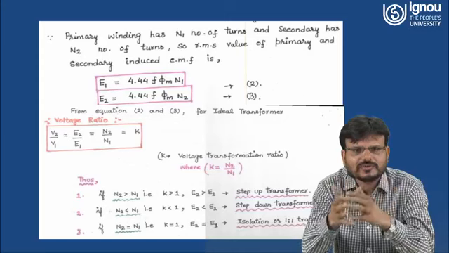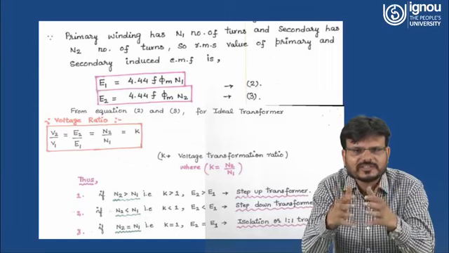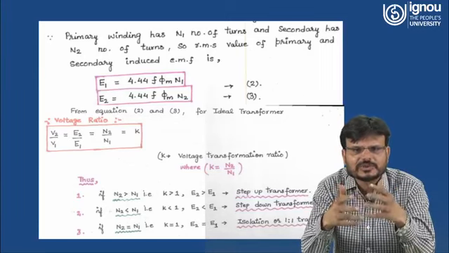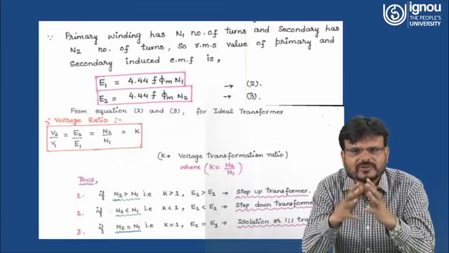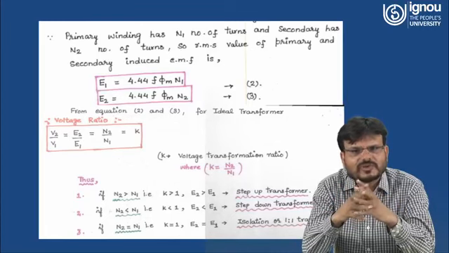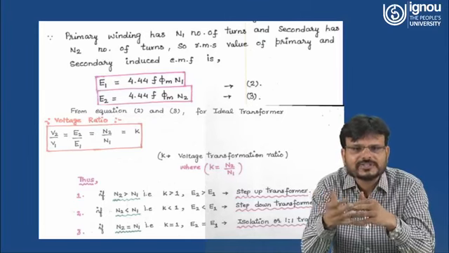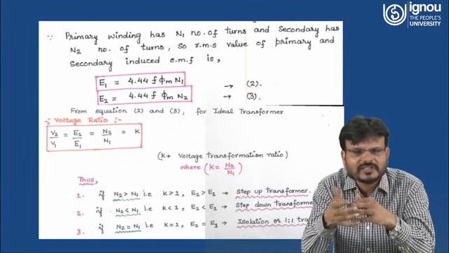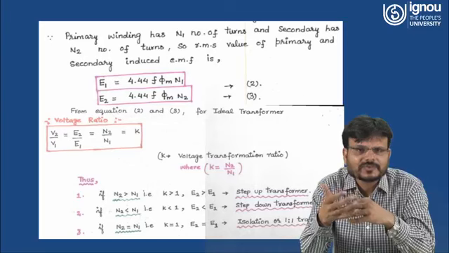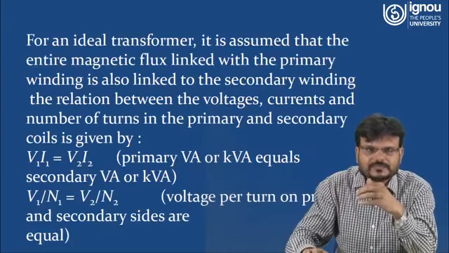So if N2 equals N1, that means K is equal to 1. If K equals 1, that means E2 equals E1. So it will be called an isolation or 1:1 ratio transformer, because you are not going to step up the voltage, or step down the voltage.